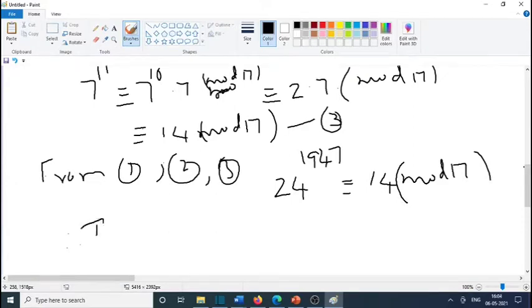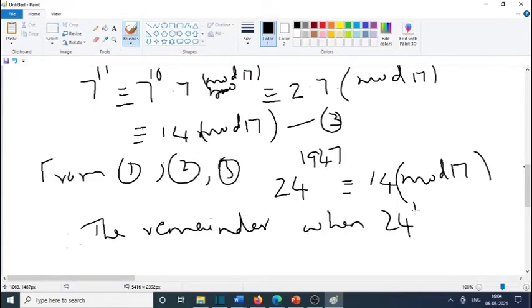Therefore, the remainder when 24 raised to 1947 is divided by 17 is 14.